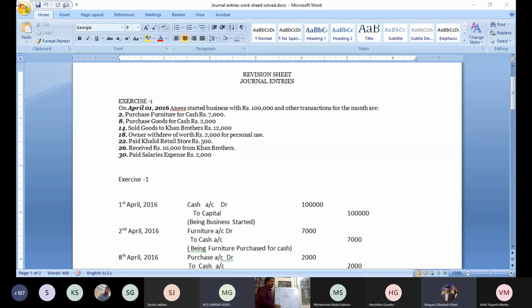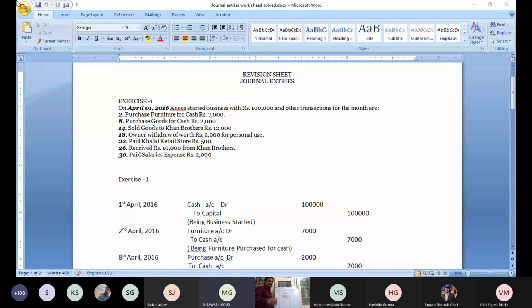We find two accounts, furniture and cash. Furniture, an asset, comes under the real account. So according to the real account, debit what comes in. We purchased furniture, so furniture is coming to the business, and furniture is the debit. Next, when you purchase furniture, what are you paying?